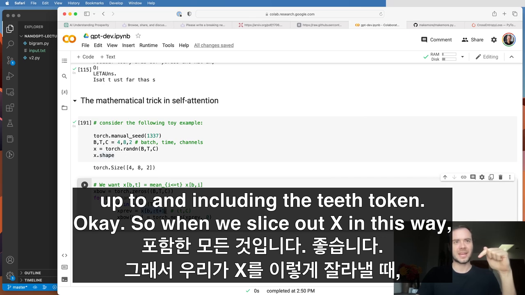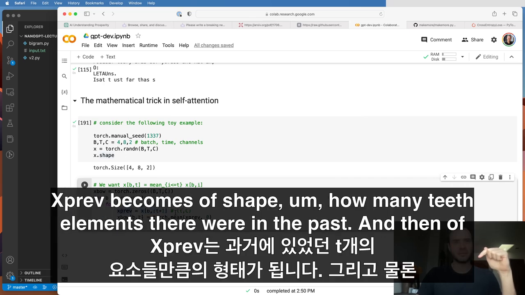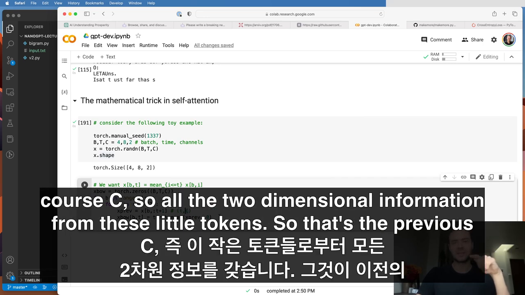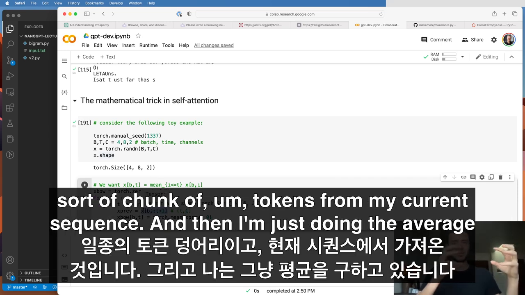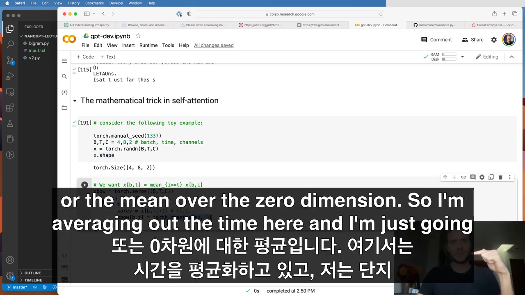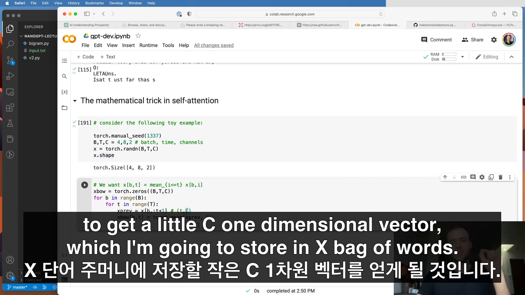So when we slice out X in this way, xprev becomes of shape how many T elements there were in the past, and then of course C, so all the 2-dimensional information from these little tokens. So that's the previous chunk of tokens from my current sequence. And then I'm just doing the average, or the mean, over the 0th dimension. So I'm averaging out the time here. And I'm just going to get a little C 1-dimensional vector, which I'm going to store in x bag of words.